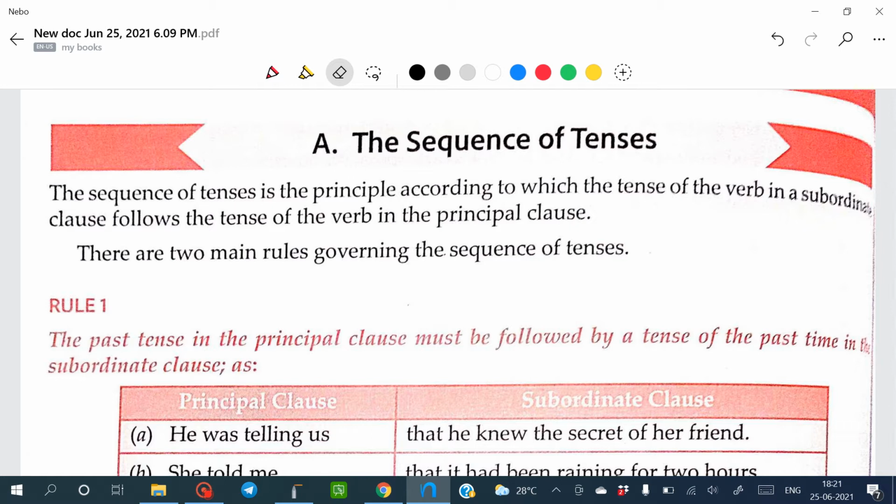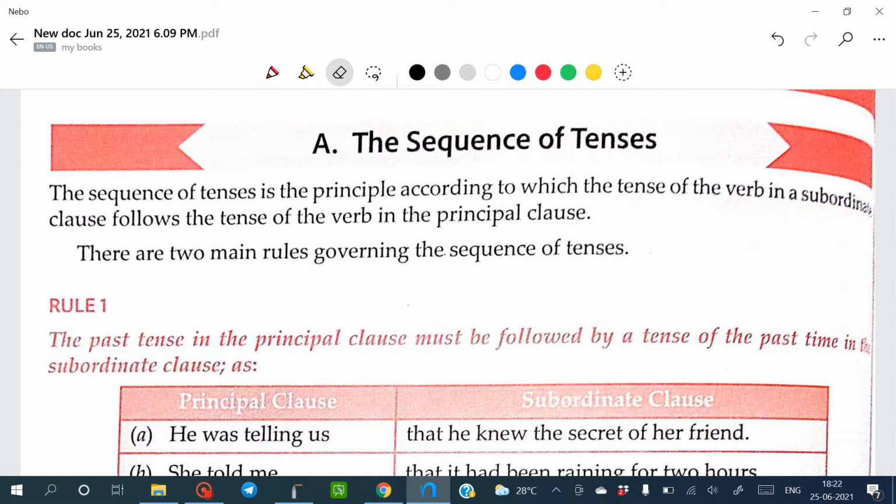Subordinate means you are supposed to use a conjunction over there, that is, that, then, as, like. You can use as well. There are many subordinate clauses, you are already aware. For example, they have used "that he knew the secret of her friend." Why have they not used "that he know the secret of her friend"? Why have they used knew? Absolutely right. This is what you are going to study.